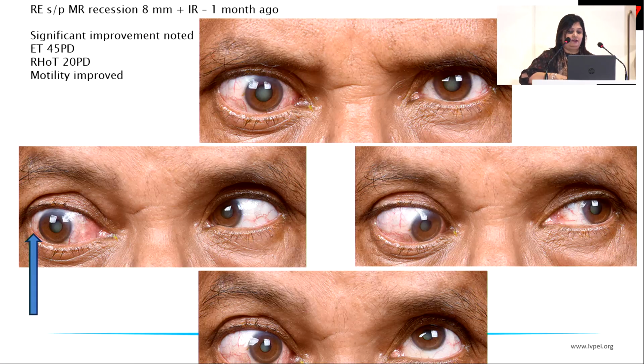So if we see over here, he has a left on right, that is the left eye is slightly higher as compared to the right, or we call it a right hypo, but we can always balance the surgery by doing a little bit on the left eye, dropping down that left eye by recessing the superior rectus, and also balancing by doing a bit of medial rectus recession on that left eye. Still, it would not correct 45 to 50.